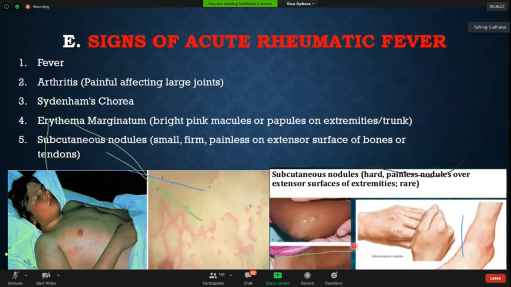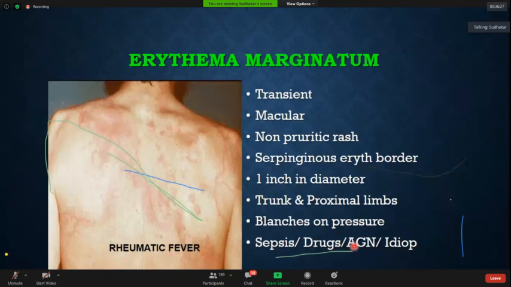Now erythema marginatum. I'll show this with the help of a figure. Now you can see erythema marginatum. These are usually transient features. Macular, non-pruritic; the most important thing is it is a non-pruritic rash. It is serpiginous with a border, up to 5 centimeters, usually in the proximal limbs and trunk, and it blanches on pressure. There are many differentials, like sepsis, drug-induced, acute glomerulonephritis, and idiopathic. These are some of the important differentials of erythema marginatum.